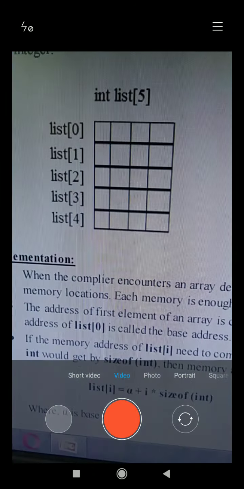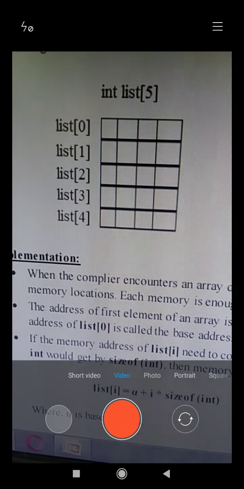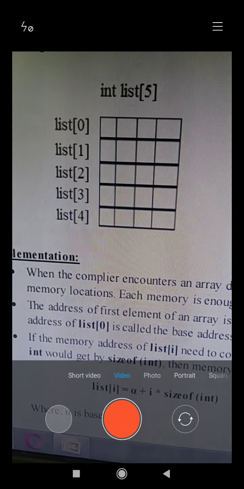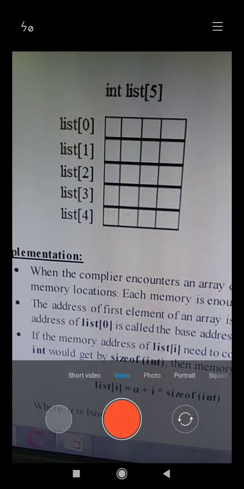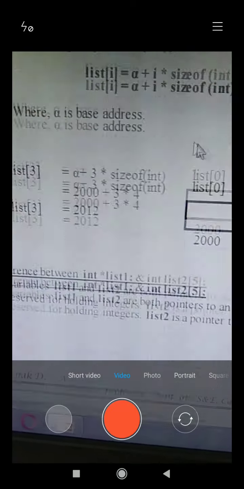Next, see how the arrangement is. If we define int list[5], this is the arrangement you have: list[0], list[1], list[2], up to list[4]. This is the way you can declare arrays.